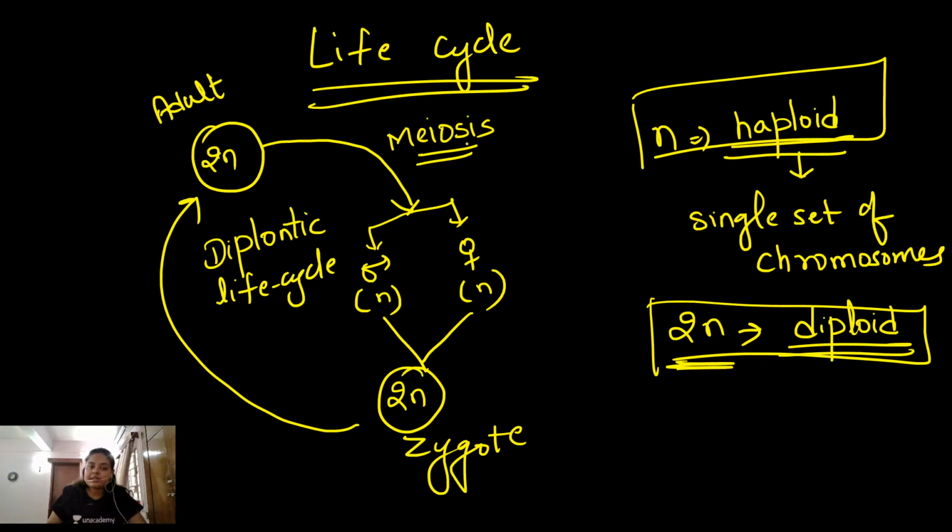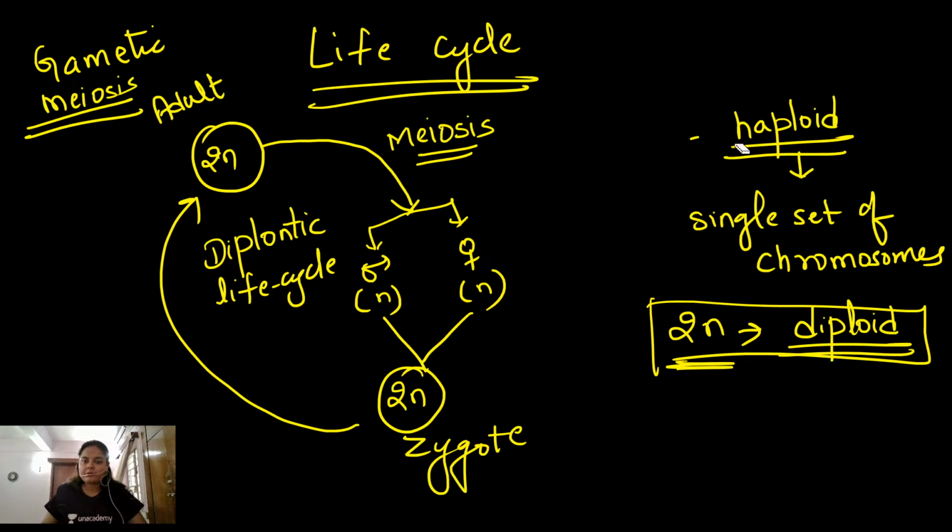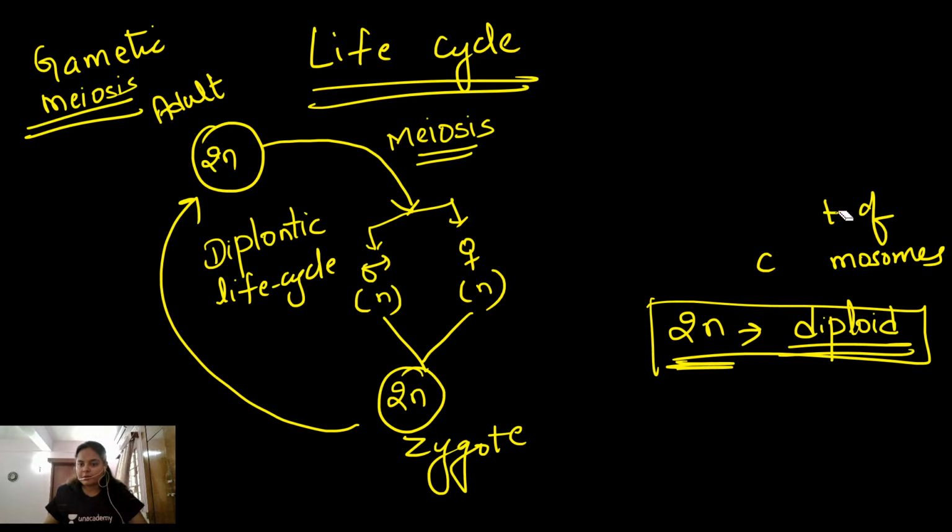And meiosis is taking place during the formation of gametes. That means in diplontic life cycle, gametic meiosis takes place. An important point. In diplontic life cycle, what happens? Gametic meiosis takes place. Got it? Similarly, I'm removing all this because I want to show you the comparison between the diplontic and the haplontic